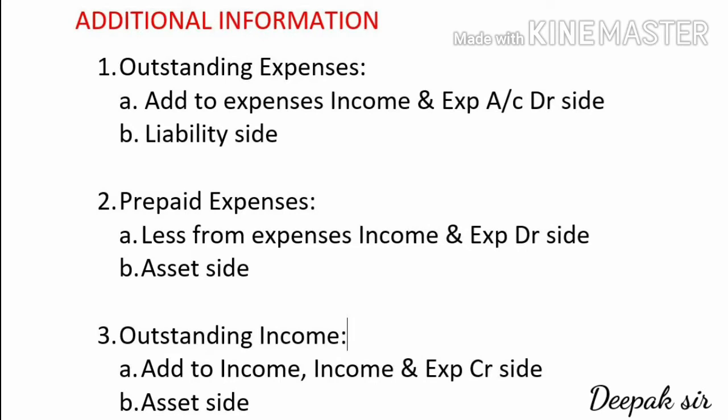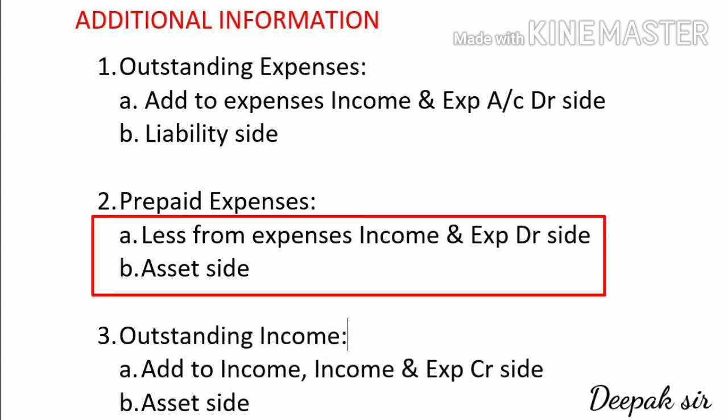The second adjustment is prepaid expenses. Prepaid expenses are expenses which are paid in advance. So since we had paid expenses in advance, expenses of the next year is paid in the current year. So the expenses does not belong to the current year. So the first effect, we have to deduct this prepaid expenses from income and expenditure account from the debit side.